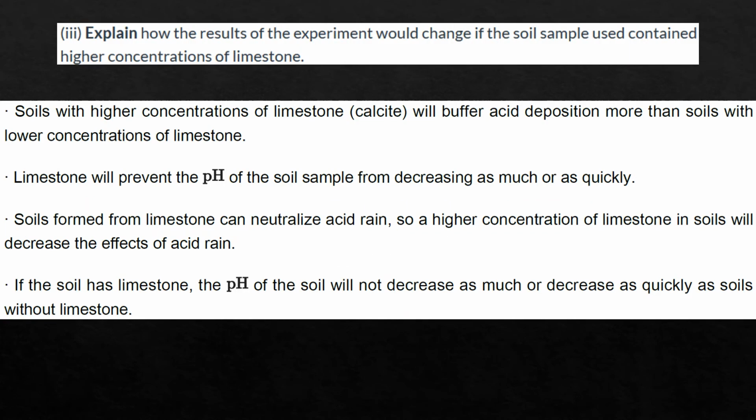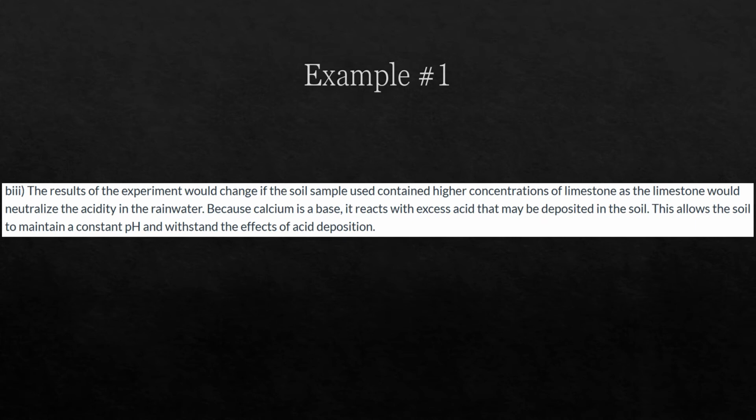Number 3's solution. So again, soils with higher concentrations of limestone will buffer acid deposition more than soils with lower concentrations. So answers like that it will neutralize or buffer. So first example, this is a perfect answer, y'all.